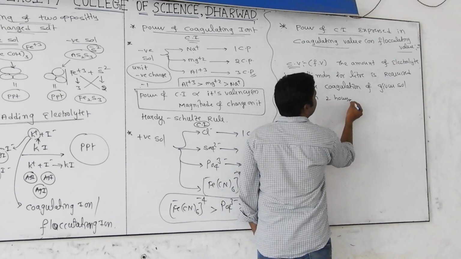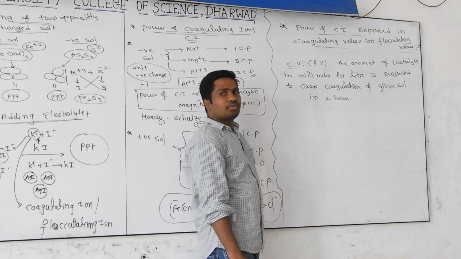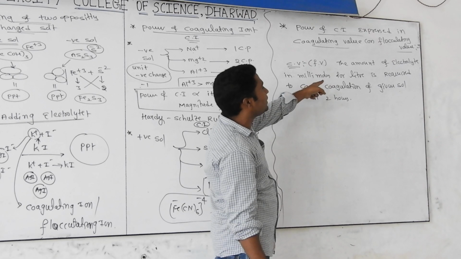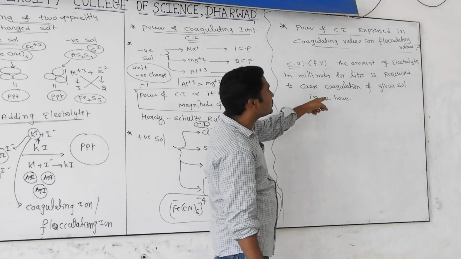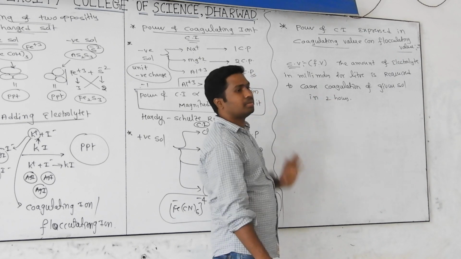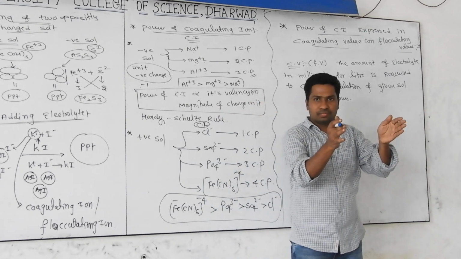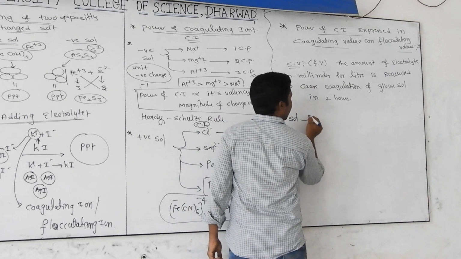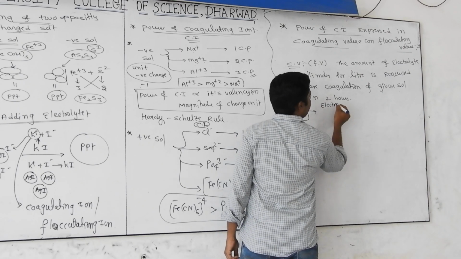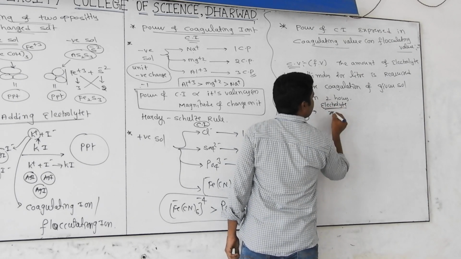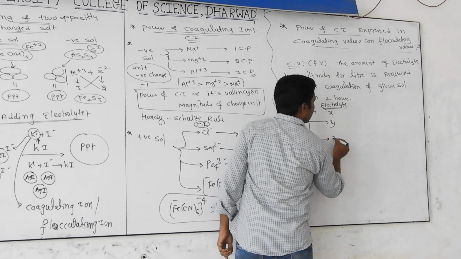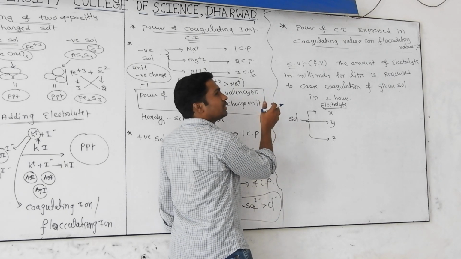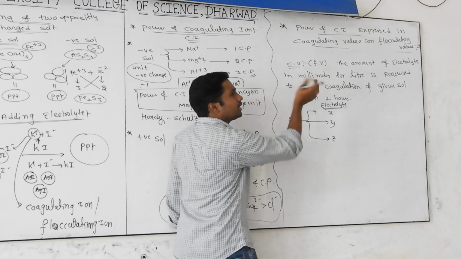What is the meaning of this? Coagulating value or flocculating value means the amount of electrolyte, expressed in millimoles per liter, required to cause coagulation of the given sol in 2 hours. Say you have one sol, whether positive or negative, let it be, and you are adding different electrolytes, like X and Y and Z. From these 3 electrolytes, the coagulating ion comes. It also automatically reacts with the colloidal particle, becoming neutralized and precipitating.